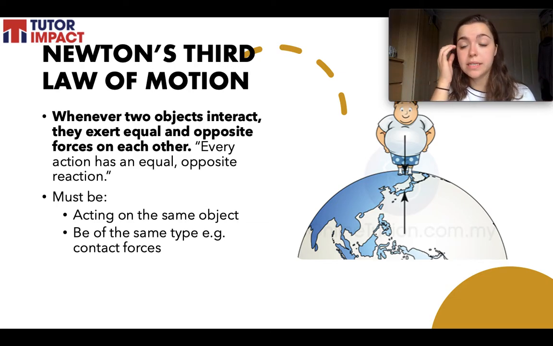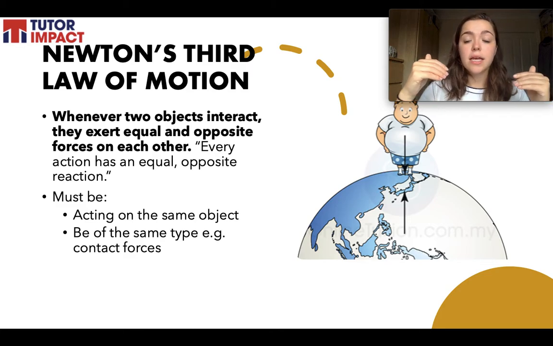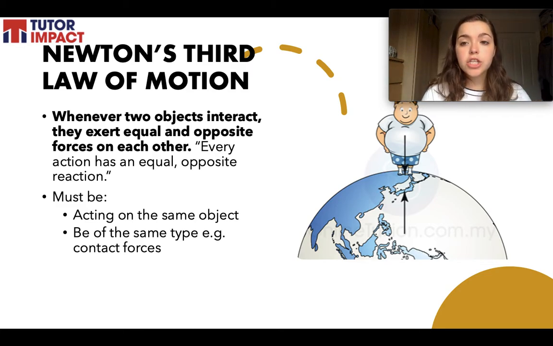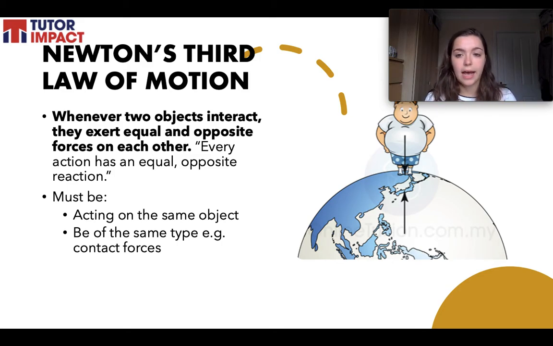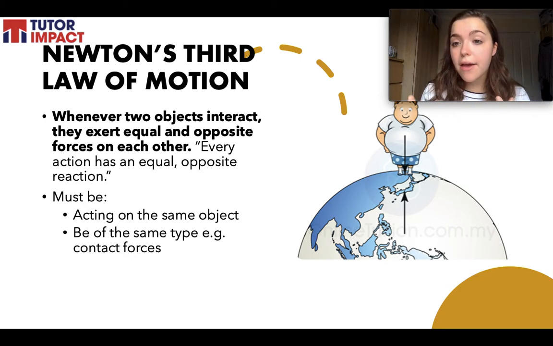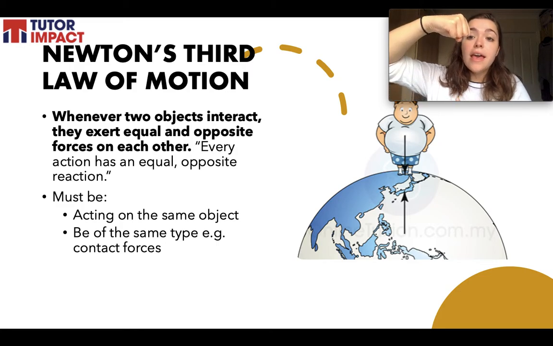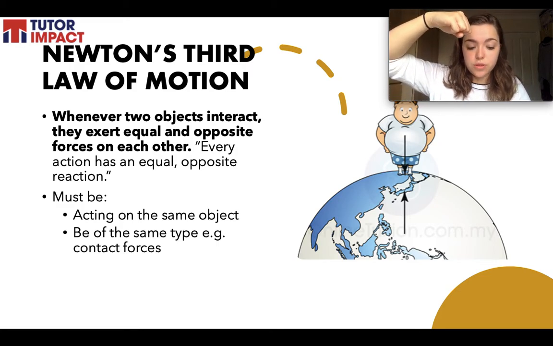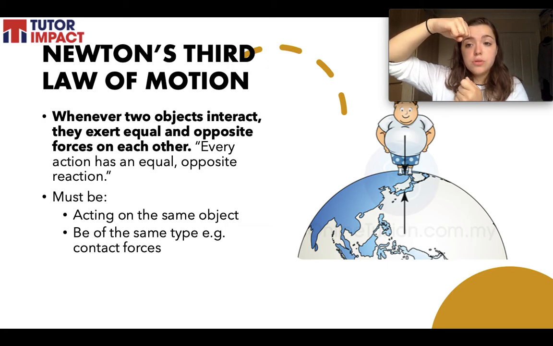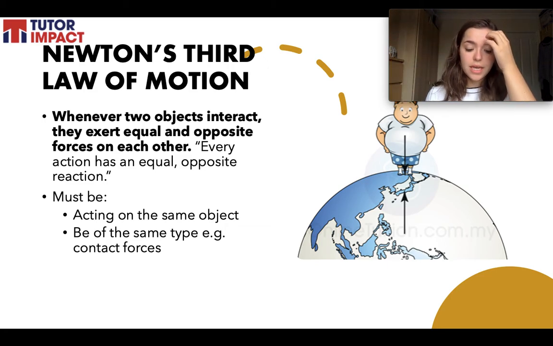Same, if you're watching this, you're probably sat on a chair. Me too. I am pushing down on this chair. This chair is pushing back up at me to keep me up. Yeah? So the same, if a cat sits on the ground, there are contact gravitational forces between the Earth and the cat. So gravity, every object with mass has its own gravitational pull. So a cat sat on the Earth is using its gravity to pull the Earth towards it. The Earth is also using its gravity to pull the cat towards it. The forces are equal in size and opposite in direction.